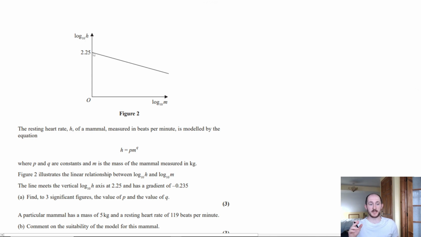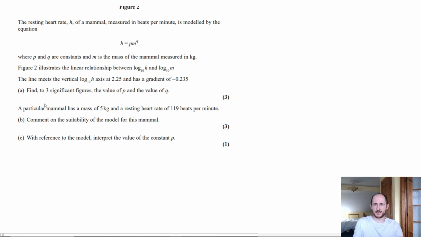If you do A-level physics, you're going to do this a lot, especially in your experiments. Because if you think about it, an exponential increase or decrease in this case is quite difficult to read. So it looks something like that. That's very difficult to work out the gradient of. It's very difficult to pick off certain values, whereas a straight line is beautiful. It's really easy to find the gradient of, to find interesting points on as well. So that's essentially why we do it.